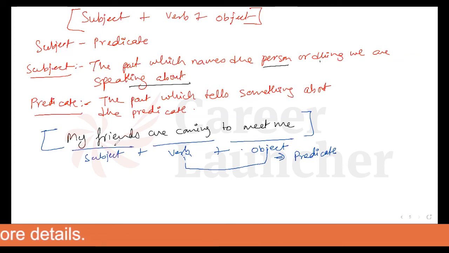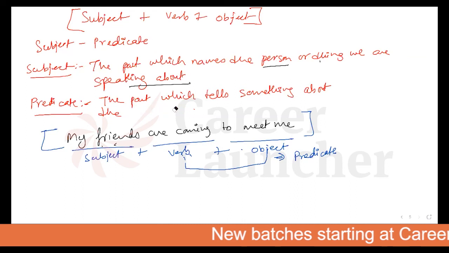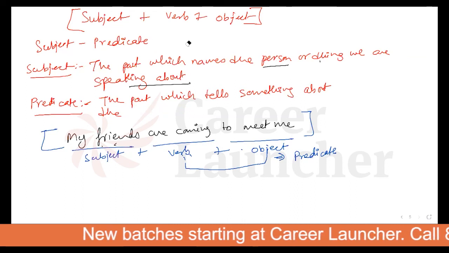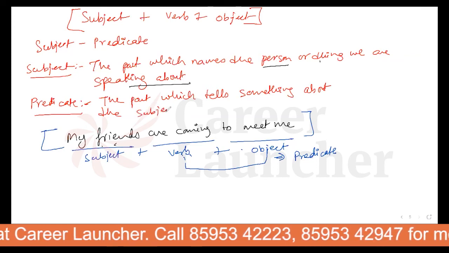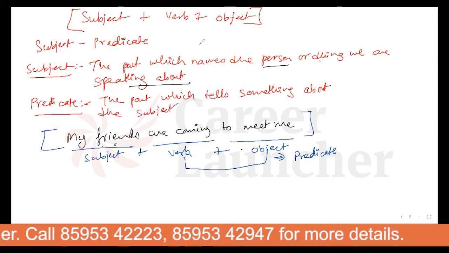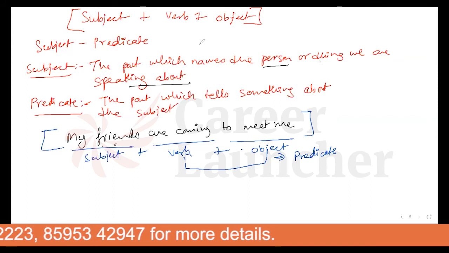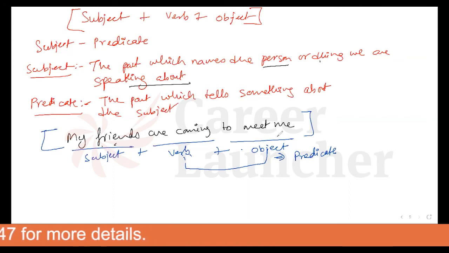And the part which tells you about the predicate, let me make a correction over here, it should be subject. I'm so sorry for that. The part which tells you about the subject is called the predicate. Which part is telling you about the subject? Are coming to meet me is telling you about the subject. So it becomes your predicate.